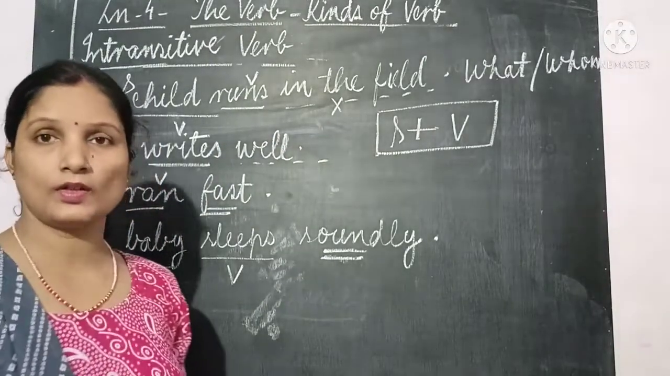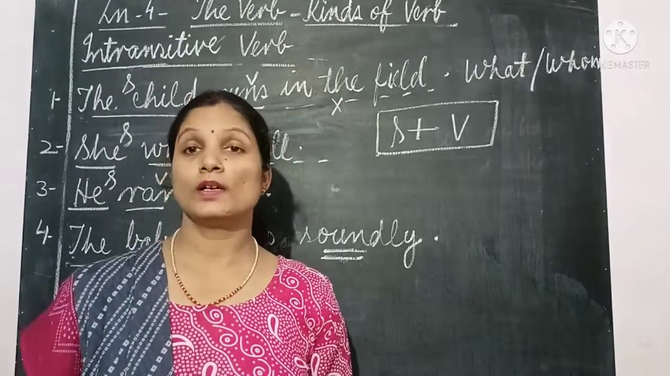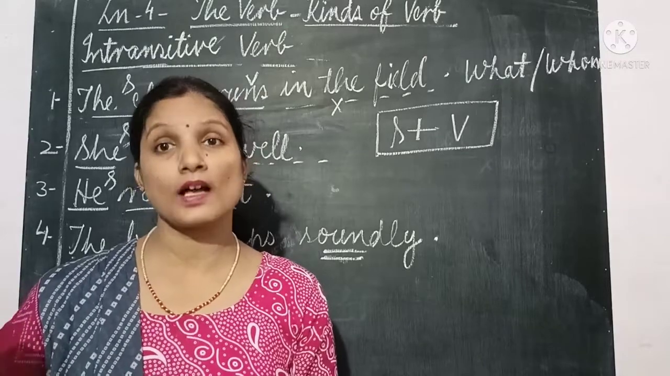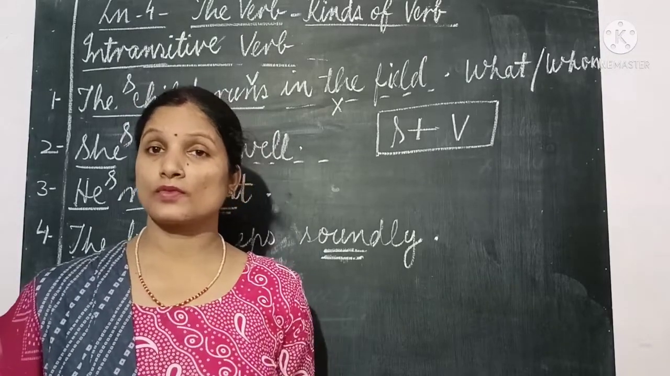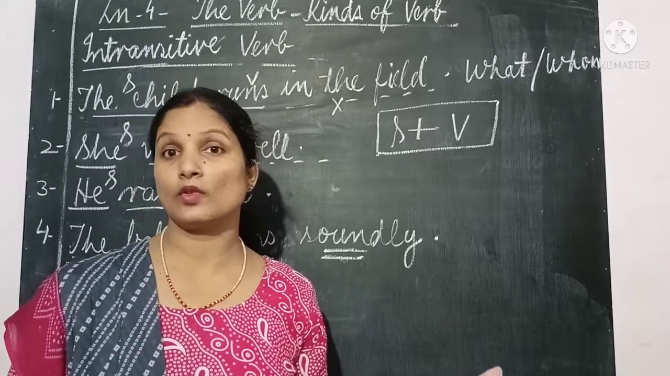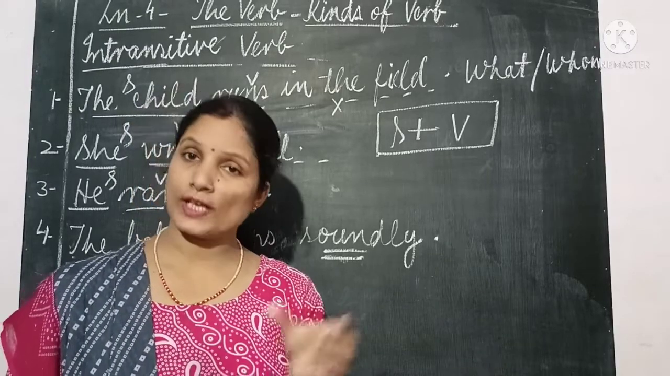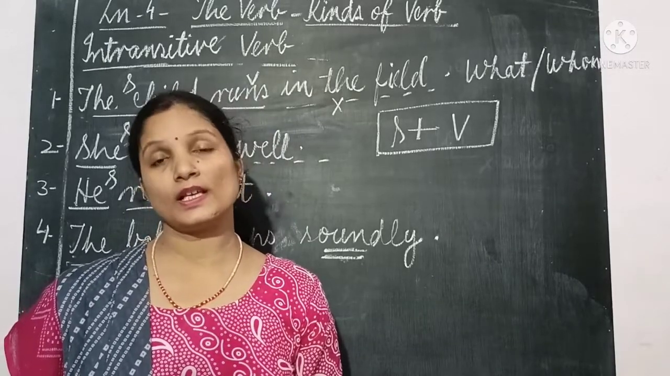I think there's no confusion now. Only you have to keep in mind that subject, verb plus object you will see in a transitive verb. But with subject plus verb, maybe sometimes other words will be there, but they will not be objects. So subject and verb both are sufficient to give the meaning. It means the verb is intransitive.